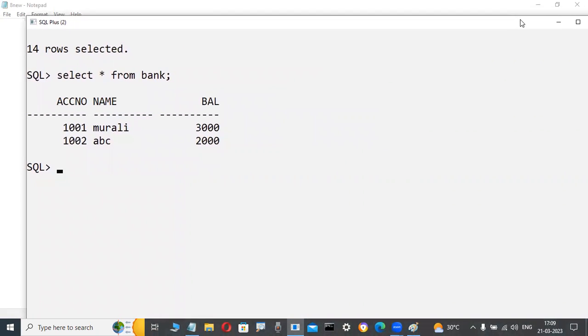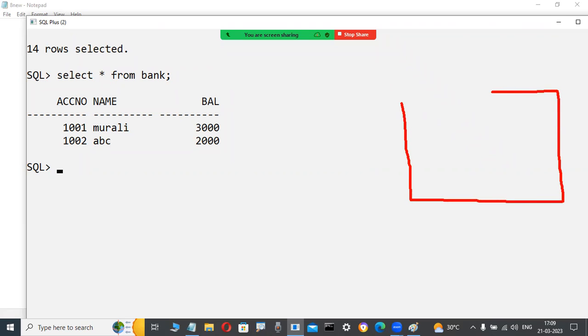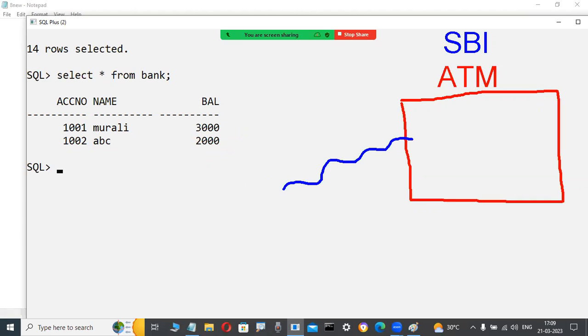Now slowly observe it here. Suppose today I'm interested in withdrawing some amount from the bank. I'm going to an ATM center, an SBI ATM machine, for example. I have only one account in the bank, for example. My balance is presently 3000. Now I decide to withdraw some amount from the bank. Slowly observe it here.